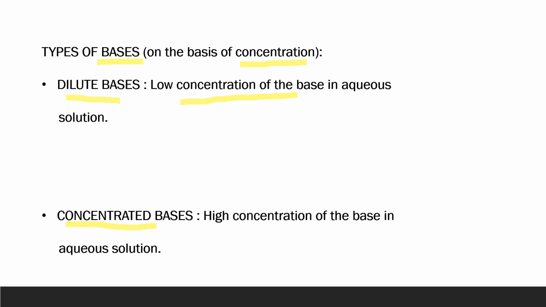And in a concentrated base, the quantity of base dissolved in water is more. So this is a concentrated base. Any base can be made into a dilute or a concentrated one. All depends on the amount of base that is being dissolved in water for preparing its solution.